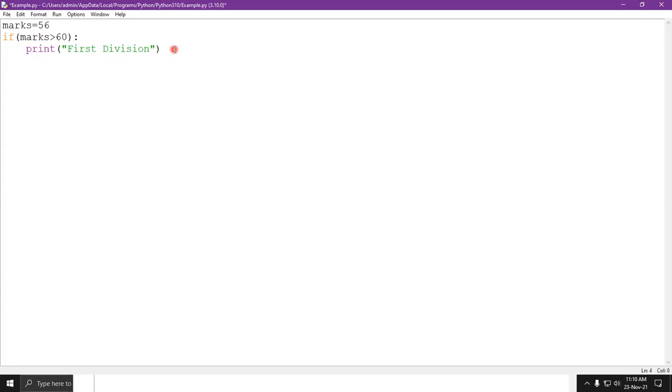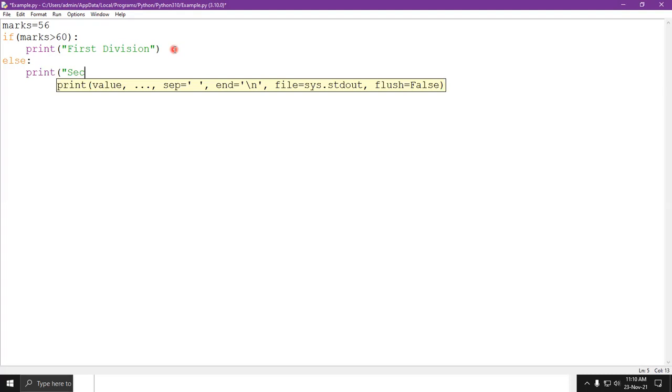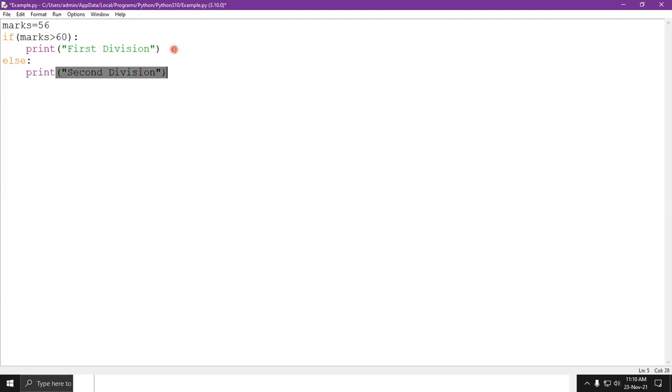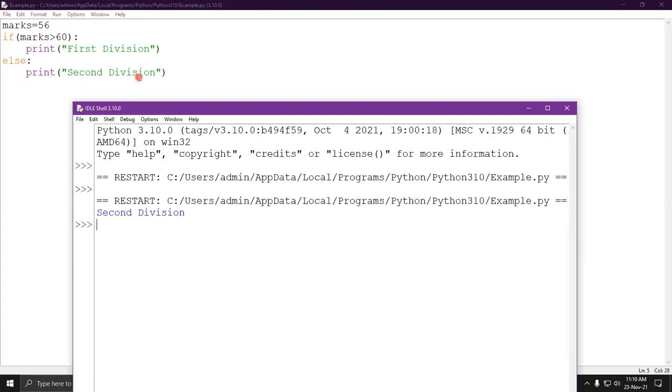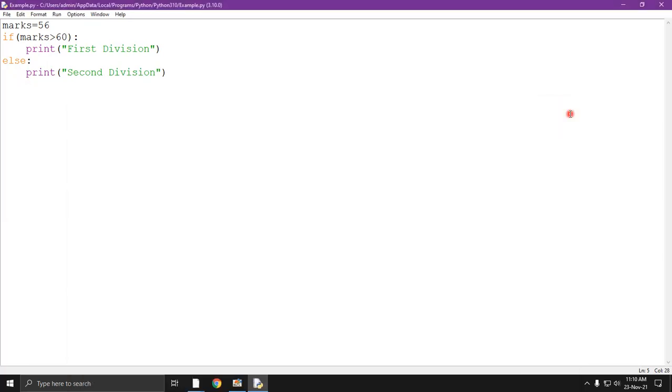Supposingly I have written here else followed by the colon and then print second division. Now it will print the second division output because marks is equal to 56 and you can see that marks is less than 60, then it will come to the false part, that means the else block, and in else block we have written the print second division. F5. Now you can see the output as second division. So this is the basic program of if and else.